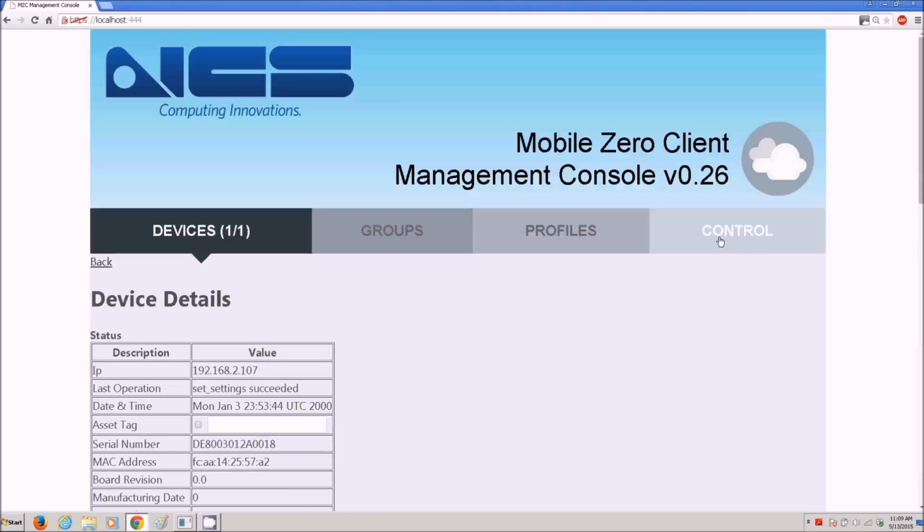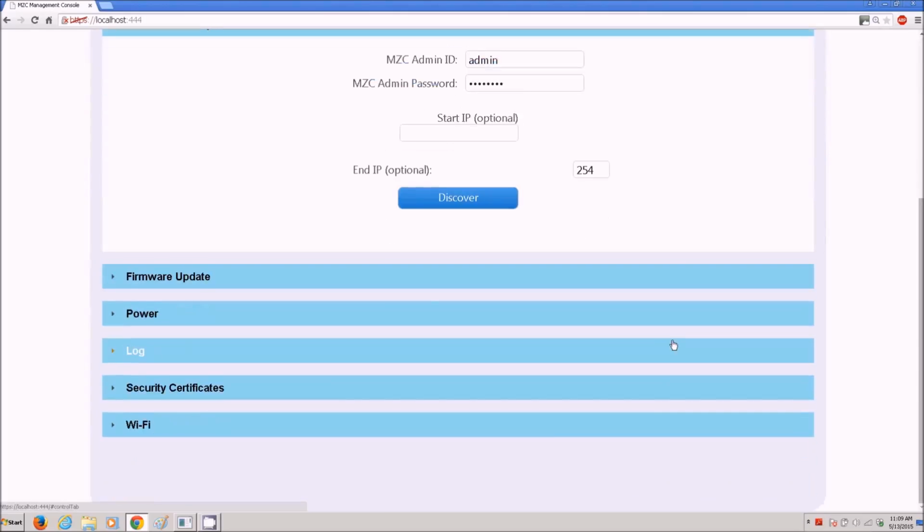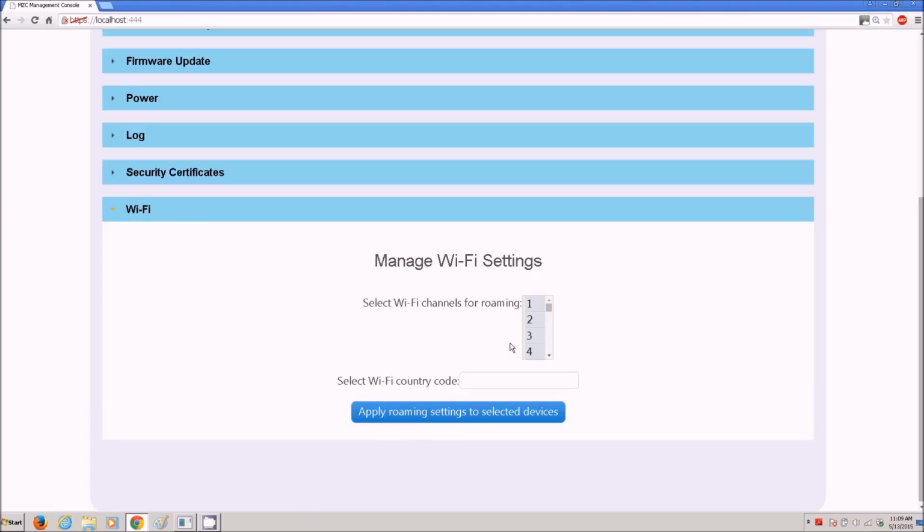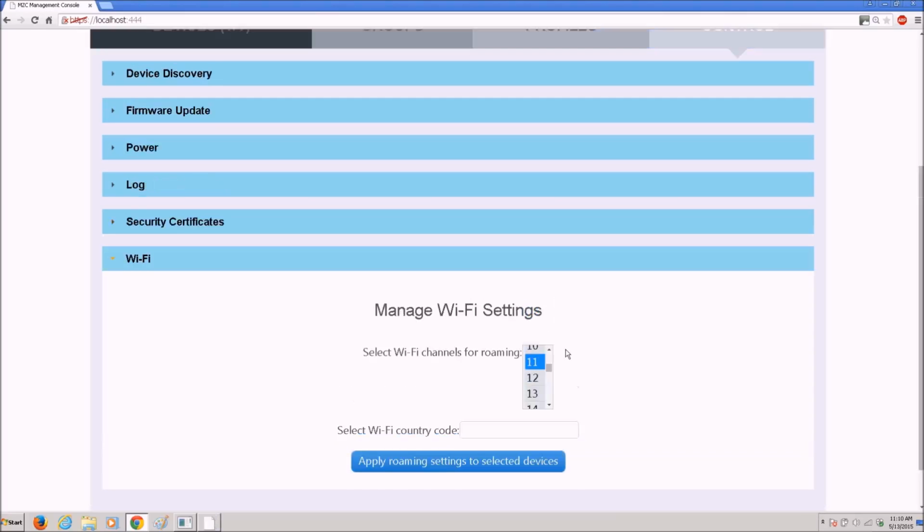So now we want to change the Wi-Fi channels to roam. You go back in here under Control, under Wi-Fi, and here you can select the channels for roaming. These are the channels that it will scan once it sees that it has hit that threshold of -70. To select more than one channel, you hold down Control. It was set, as you remember, to 1, 6, and 11. We're going to change it to 1, 7, and 11. So I click 1, hold down Control, click 7, scroll down, keep holding Control, and then click 11. And then I can apply these roaming settings to the selected devices by clicking the button below.